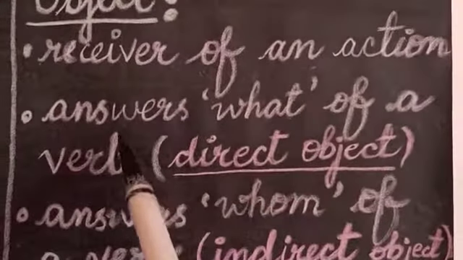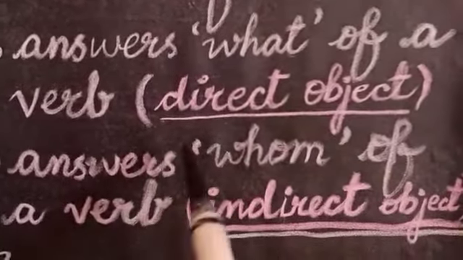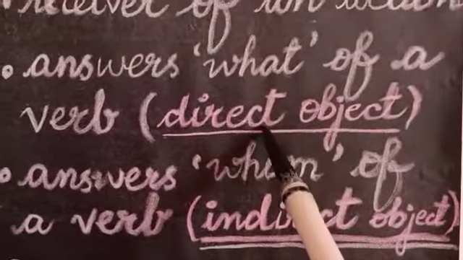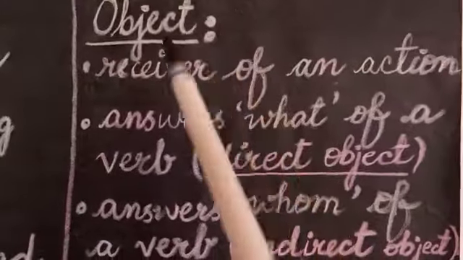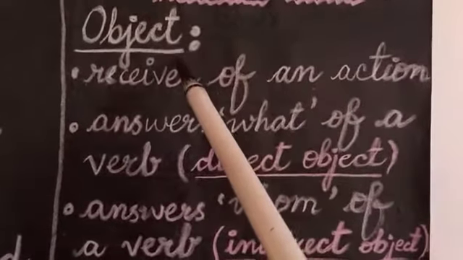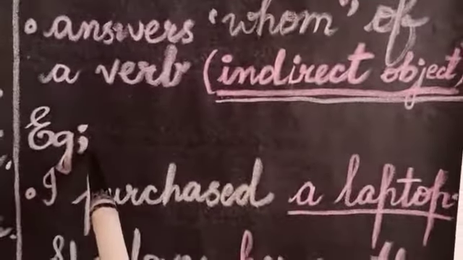You see, my dear students, upon what the action is done, it is the direct object, and upon whom the action is done, it is the indirect object. So direct object and indirect object are the two types of objects, and object is the receiver of an action, or you can simply say that object is acted upon. Now you see these examples.